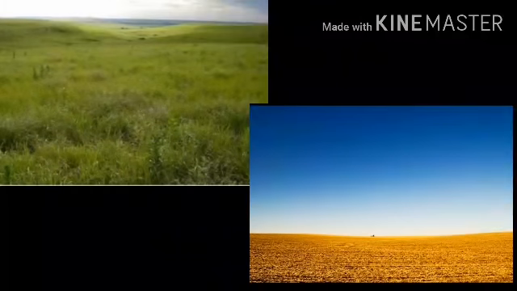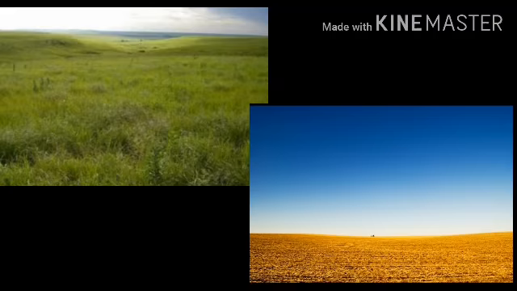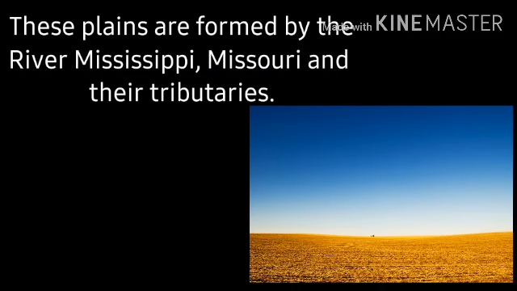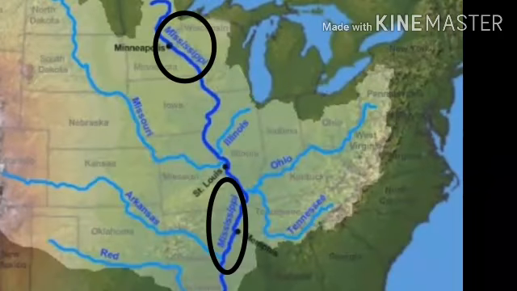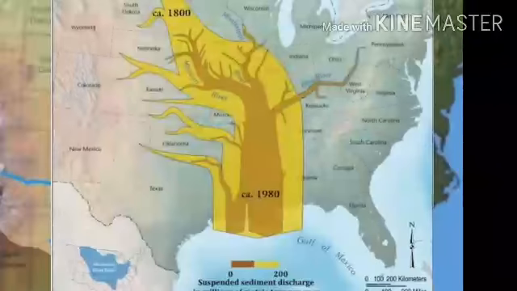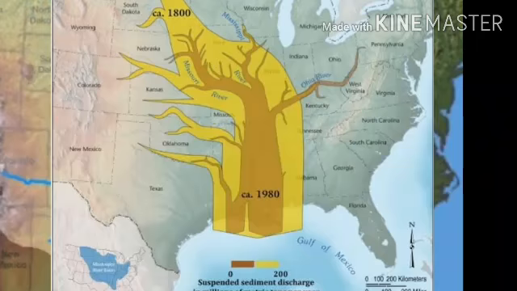The Great Plains is a broad expanse of flat land, much of it covered in prairie, steppe and grassland, located in the interior of North America. These plains are formed by the rivers Mississippi, Missouri and their tributaries. It lies west of the Mississippi River, with tall grass prairies in the US, and east of the Rocky Mountains in the US and Canada.